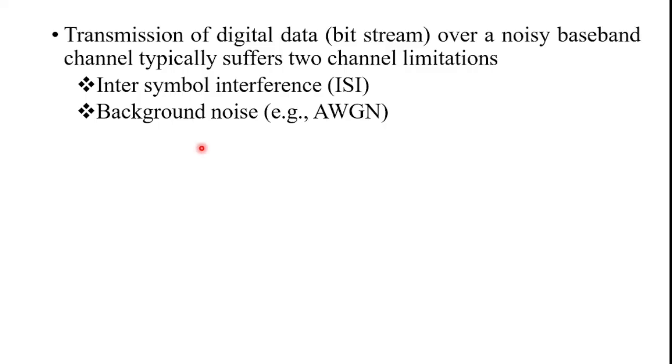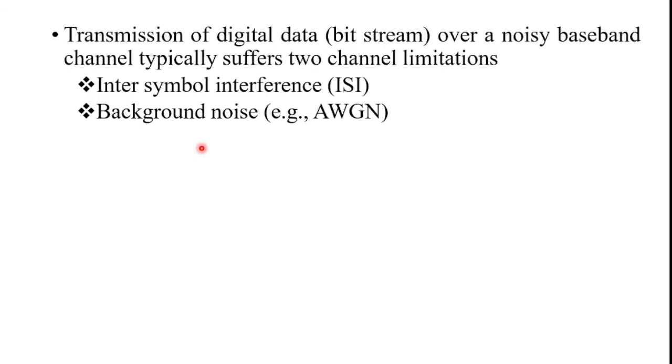Now, transmission of digital data. Digital data is nothing but a bit stream. Transmission of digital data over a noisy baseband channel typically suffers two channel limitations. The first one is intersymbol interference and the second one is background noise.